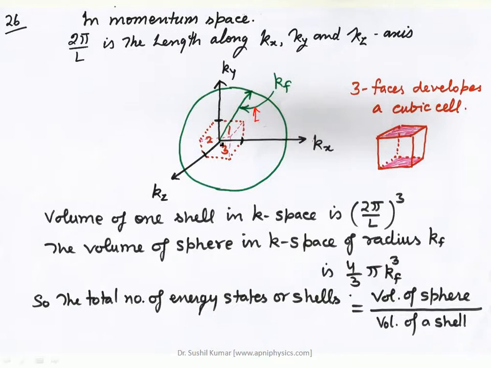If these distances of 2 pi by L are defined along the x-axis, y-axis, and z-axis, and I join all these points, they indicate planes: one along xy, second yz, and the third along the plane kx and kz.